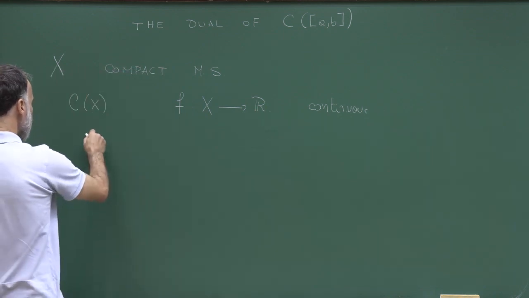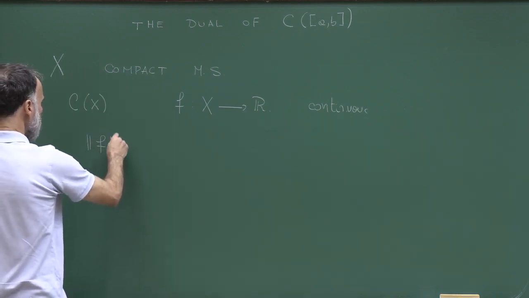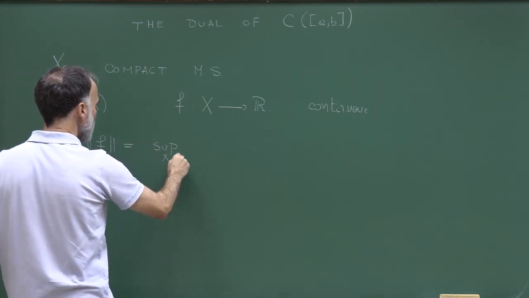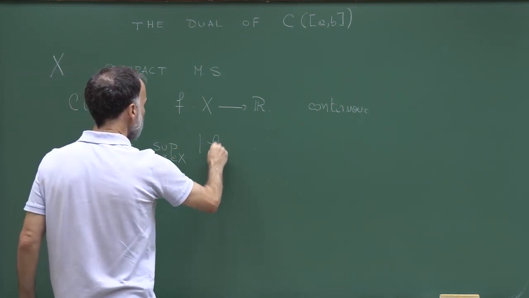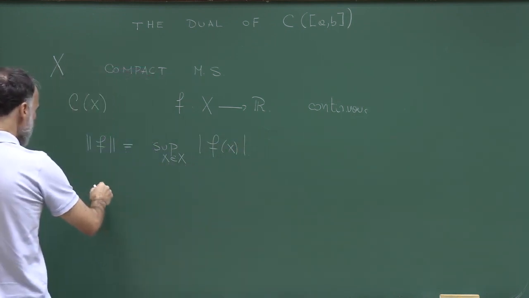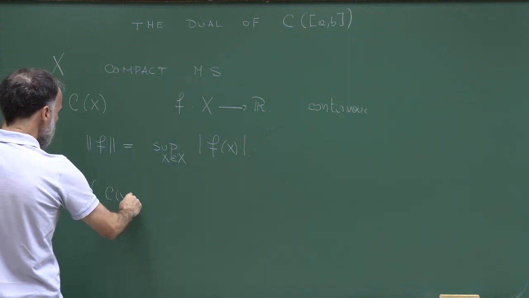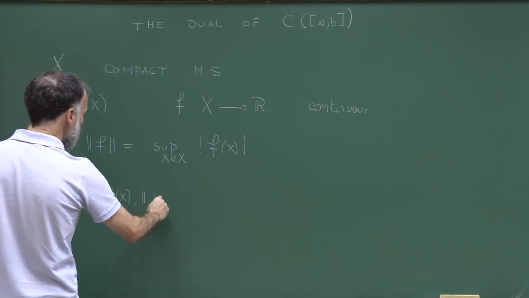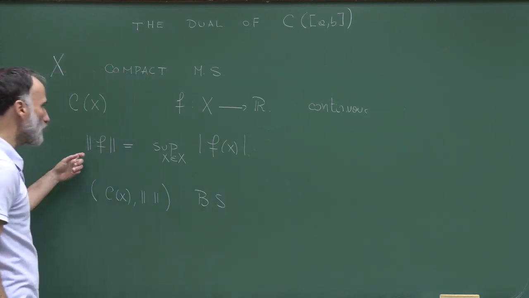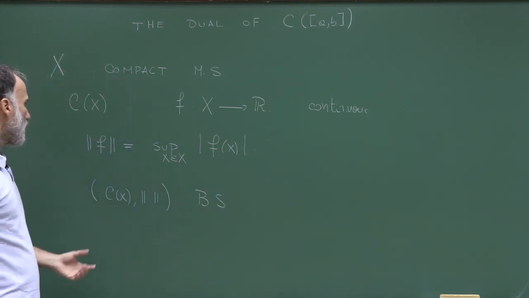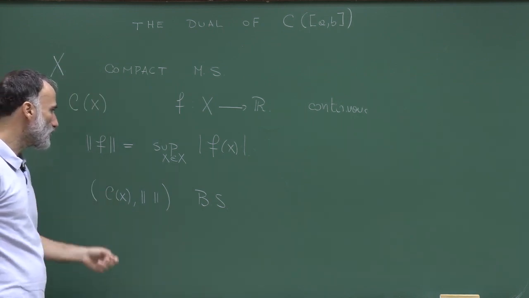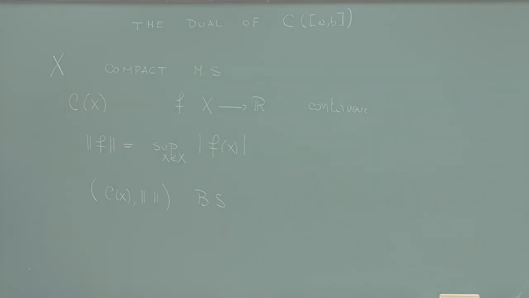Let me define a norm in this space, which is the sup norm. So I'm taking the supremum for x in X of |f(x)|. We have seen that C(X) with this norm is a Banach space. So this is a norm, I leave it to you to check, and the space of continuous functions endowed with this norm is complete. So it's a Banach space.